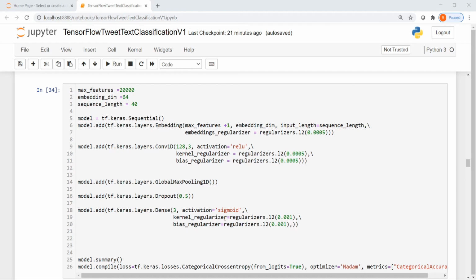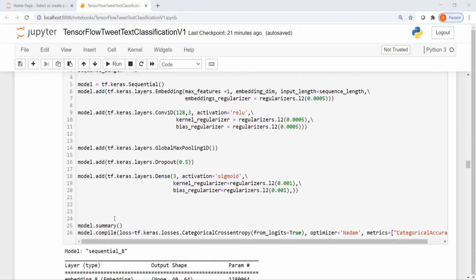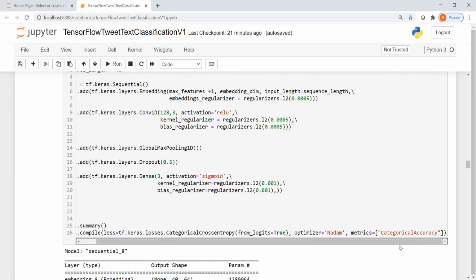Then I do model.summary, which prints out the model. Since our output classes are categorical in nature, I use categorical cross entropy as the loss function to train our convolution neural network model. The optimizer is Nadam, and the metric we are interested in is categorical accuracy.